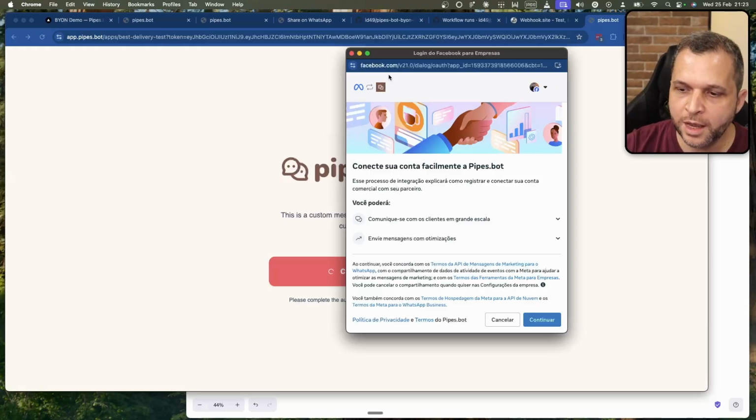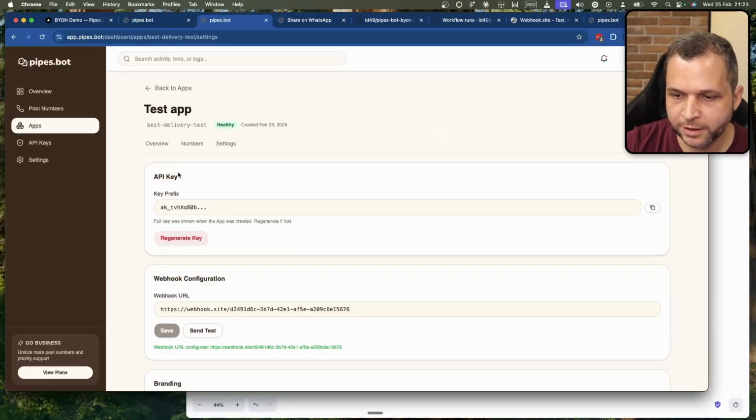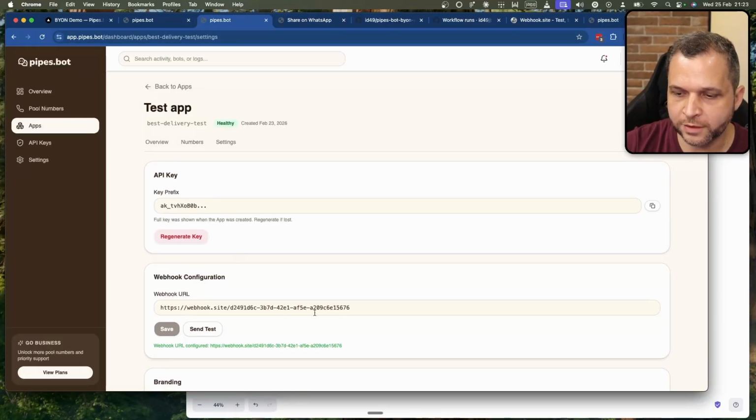So it's Facebook domain, everything by the book, so everything legally, so you are not violating terms of services and nothing like this. So by the end of this process here, we are going to send a webhook to your app, the app that you defined inside here. And with this, you know that your customer just onboarded a new number.